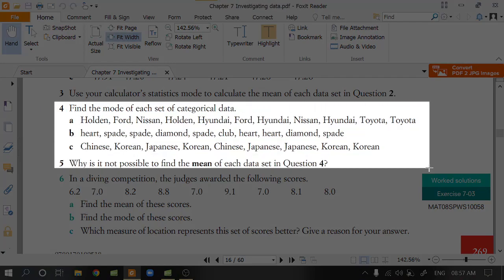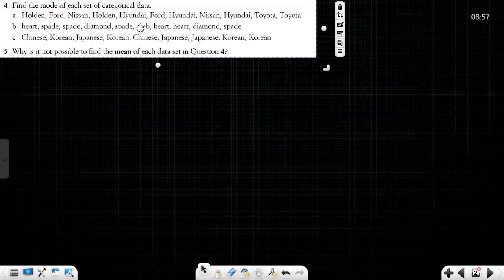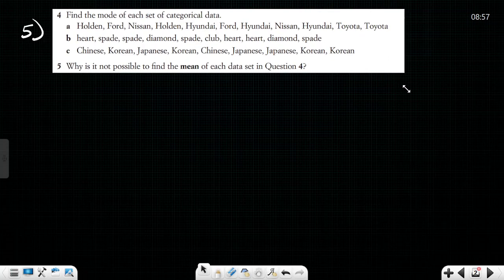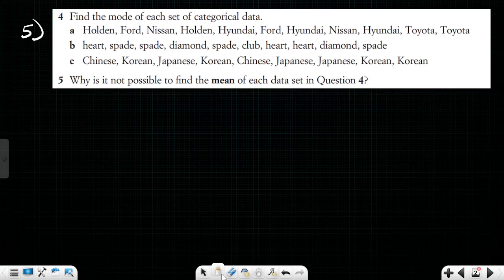At that time I did not understand the question, but I think the question is very easy. I had read it in a wrong way. In the last class, the reason why I did not explain this fifth question is, here it is mentioned mean. In my mind, while reading the question, I always read it like mode. So I thought, why can't you find the mode? Because I already found the mode for each of these.